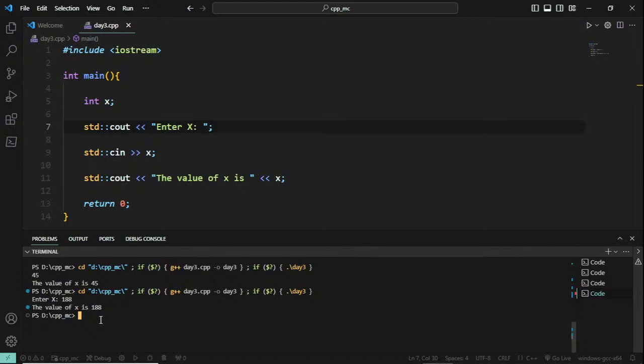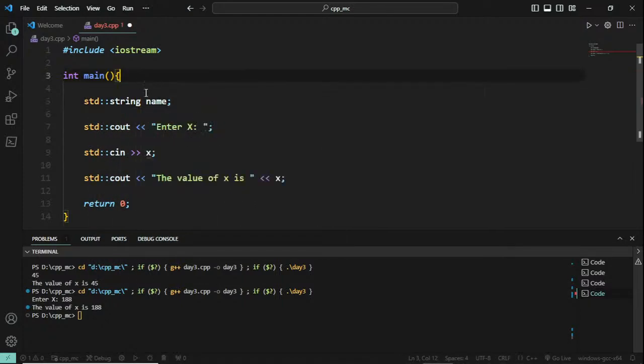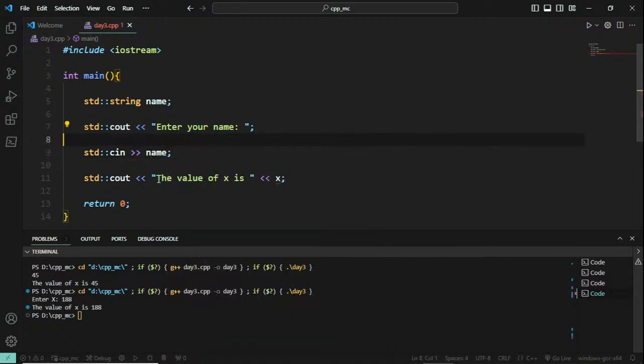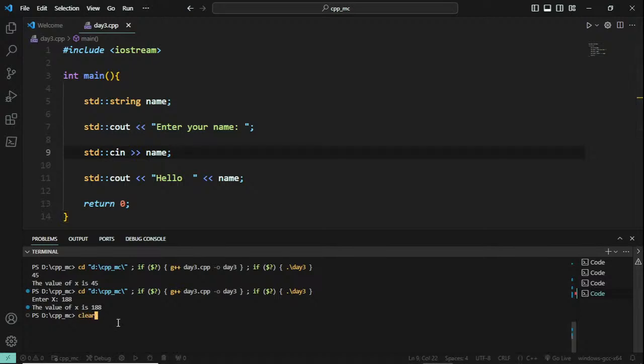Clear about this? So now what we are going to do is get a name here. So it is not an integer, it is going to be standard string name. I am going to display enter your name. You can get whatever data you want, just make sure the container has the respective data type. So the input I am going to store in name, and I'll just display hello and then a space and then the name of that particular user. So let me run this, first clear this off and run this.